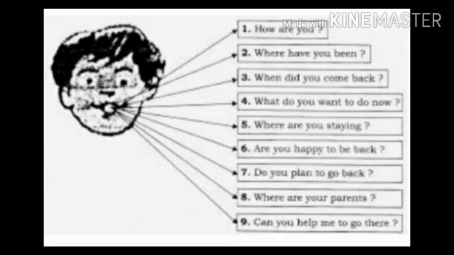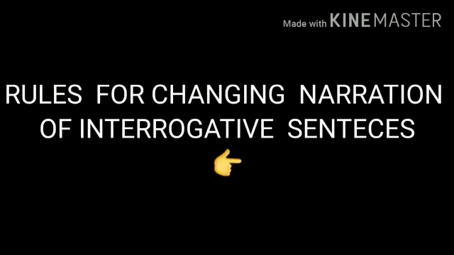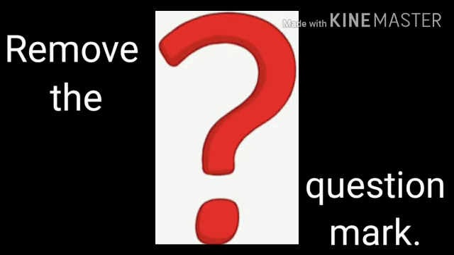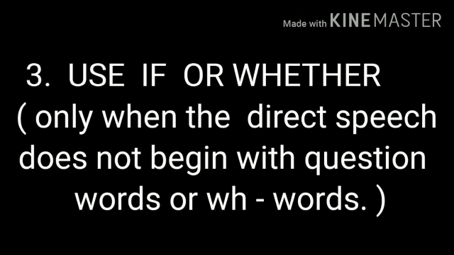So when we change from direct to indirect speech in interrogative sentences, we do not use the linker that. Number 2, we change the interrogative form into assertive form and use if or whether to introduce the reported speech.